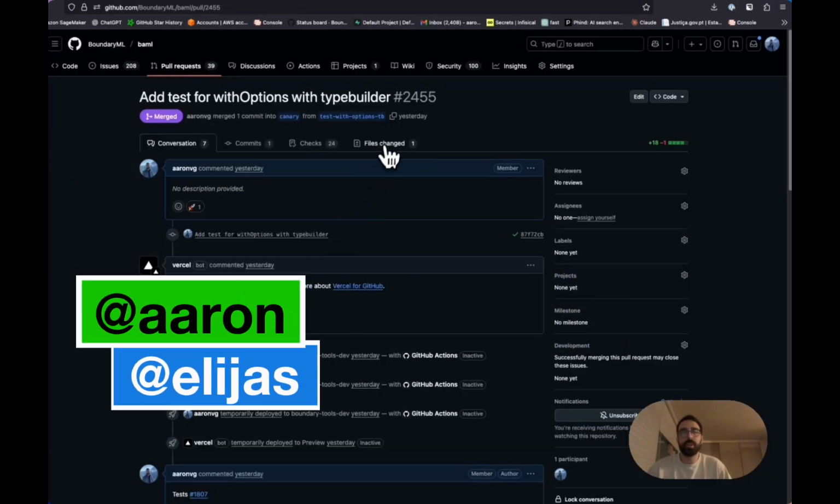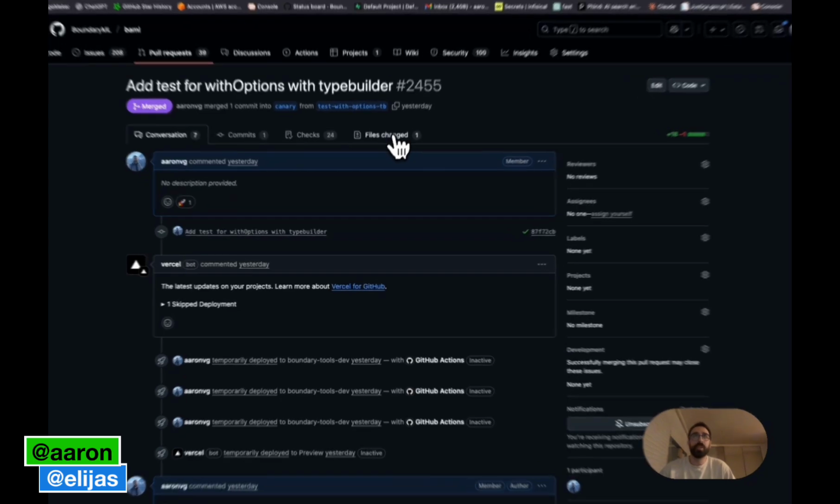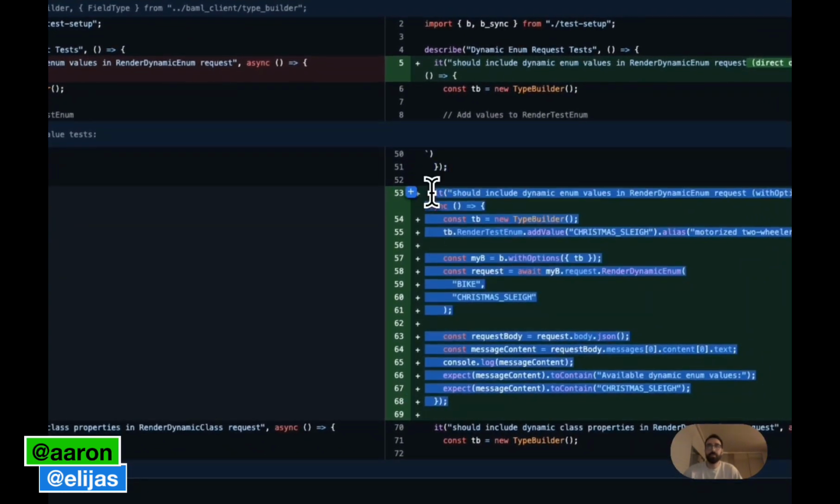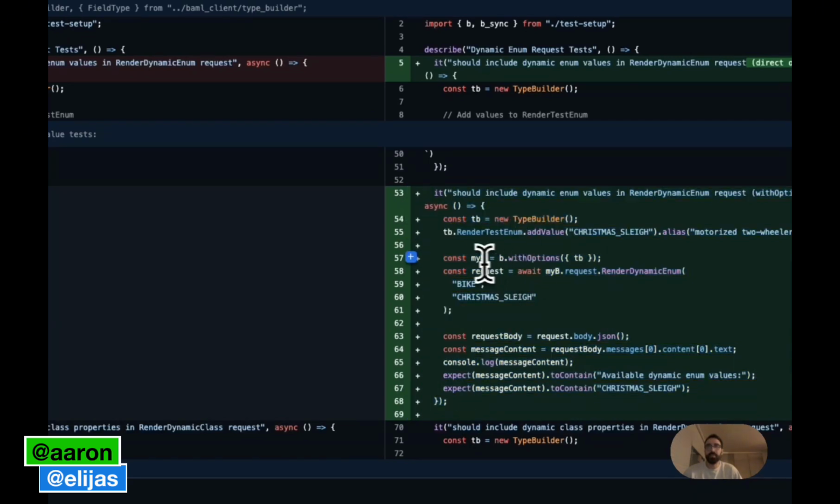Elijah's, you also reported there was an issue with BAML with options, and I've confirmed that in the latest version of BAML, we don't have that issue anymore, so I added a test here that confirms that if you use these B with options, the options inside of here still get preserved.